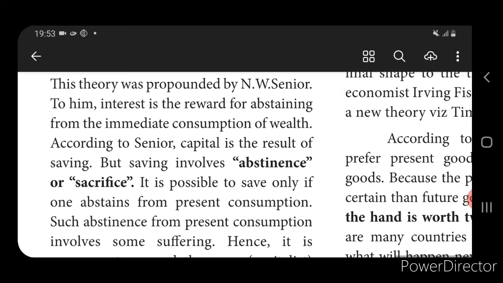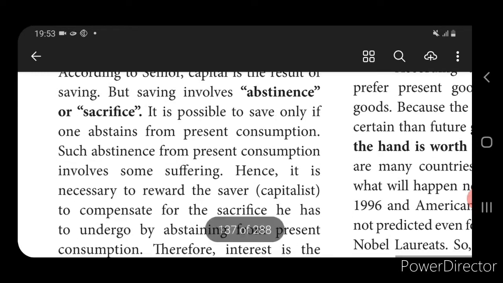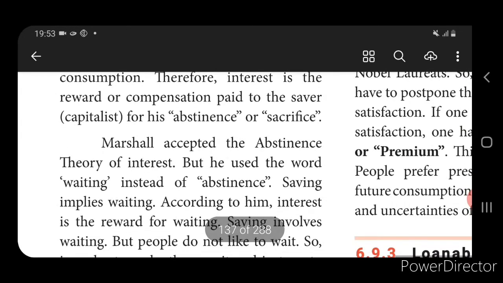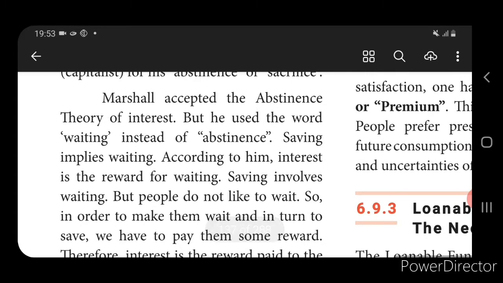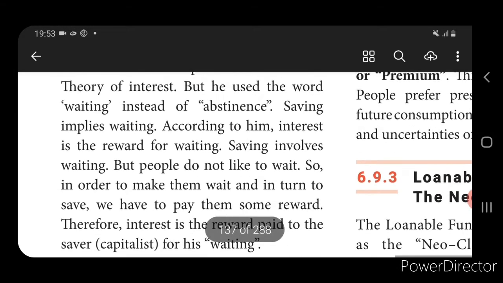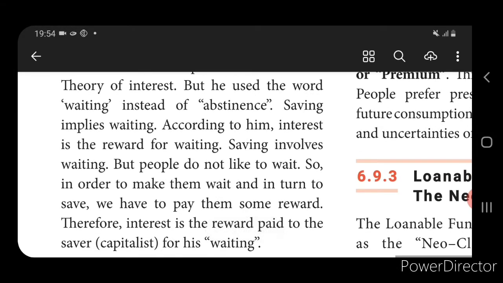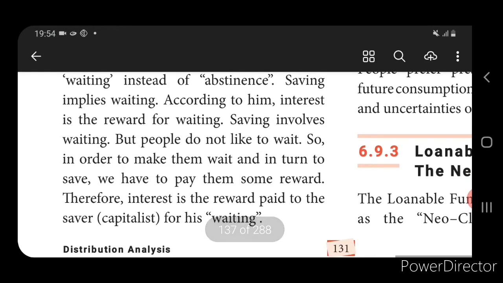According to Alfred Marshall, he has used the word waiting instead of abstinence. Why? Because savings implies waiting. If you are saving, you are waiting. People don't like to wait, so for that waiting period they need a certain amount, that is, a certain interest, so interest is the reward paid to the saver.